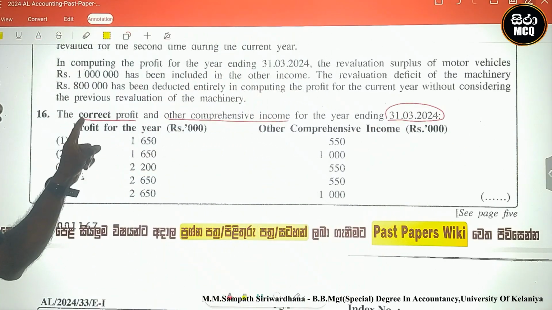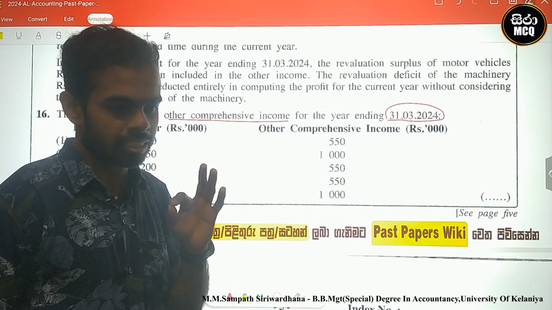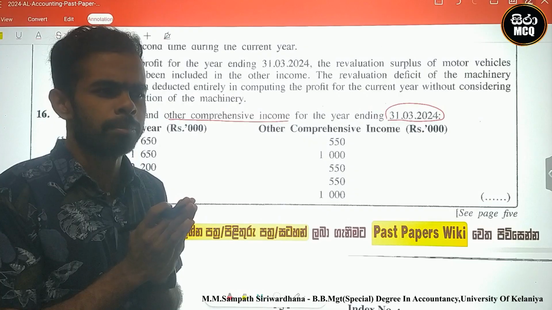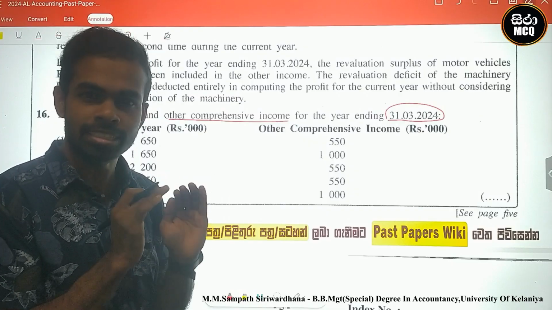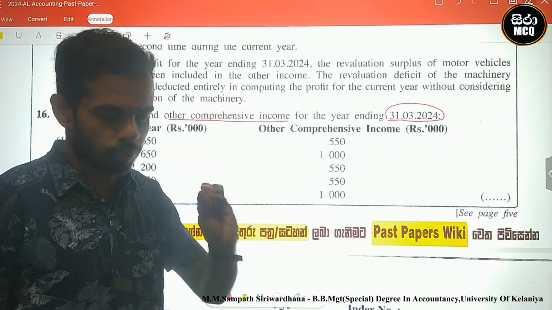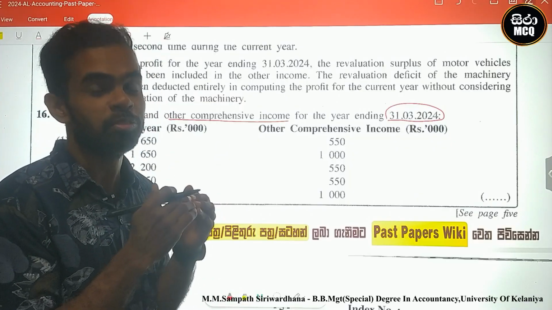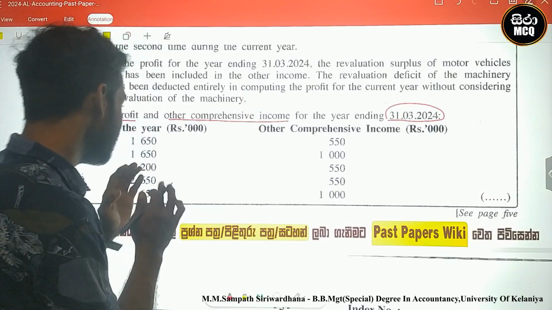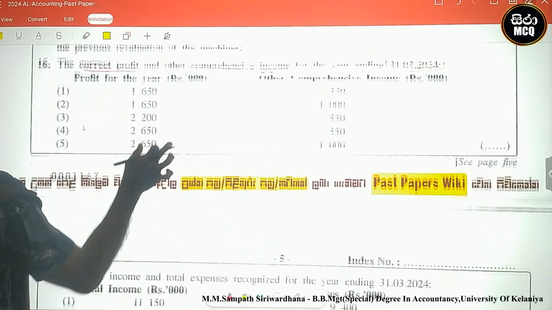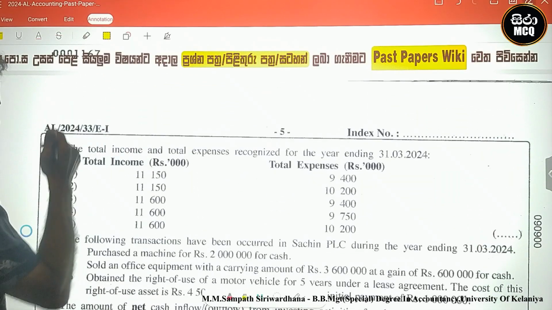We can imagine that there is a profit given, and it is an incorrect profit. We must adjust this profit and other comprehensive income, and find the correct profit and other comprehensive income.